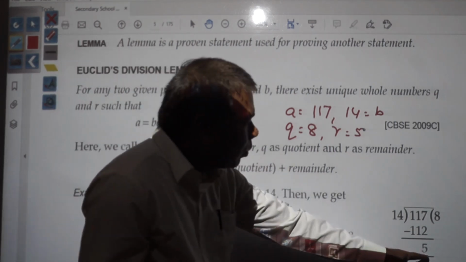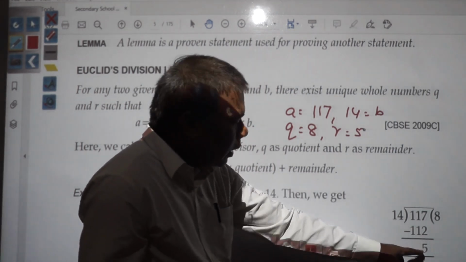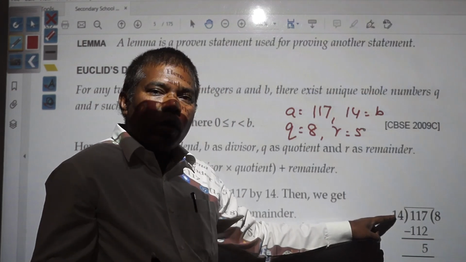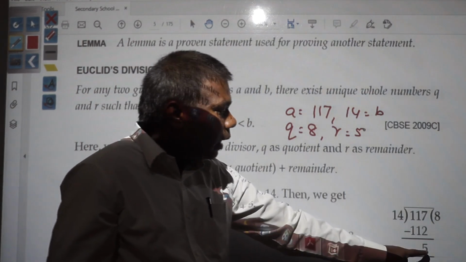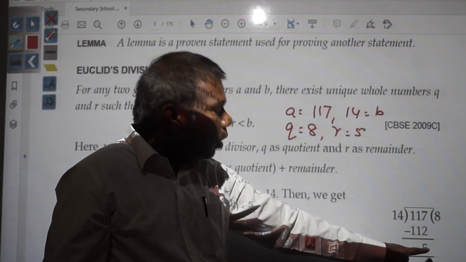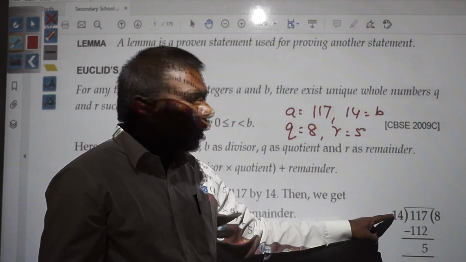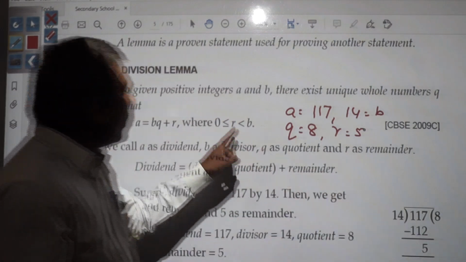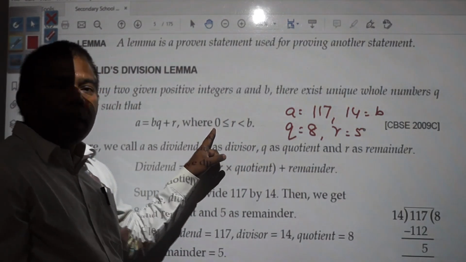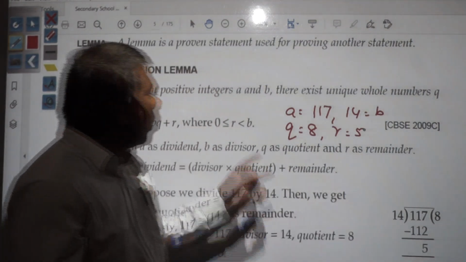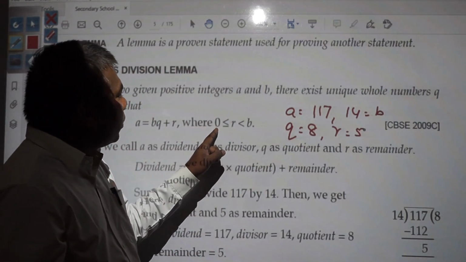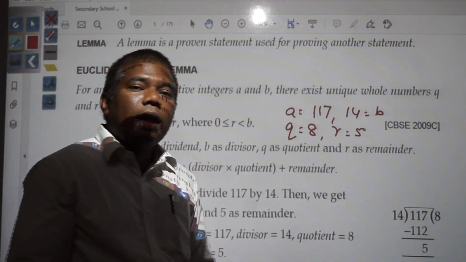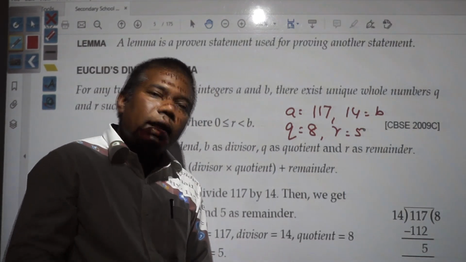It means 5, or whatever remainder you are getting, here also 5 you have got. So 5 is lesser than 14. In other divisions also, if you are dividing properly and you get a remainder, this remainder will always be lesser than the divisor. And one more thing: the remainder you get will either be 0, which means no remainder, or it will be greater than 0.